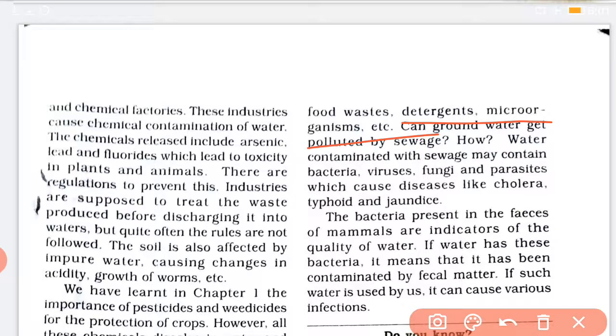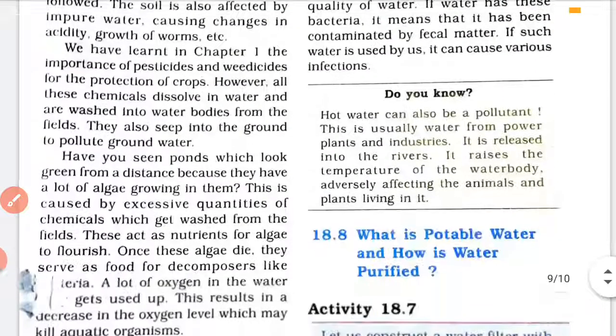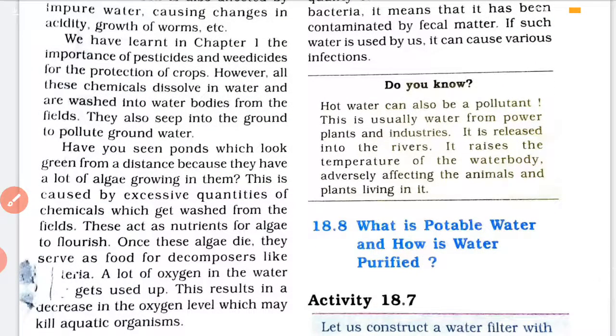Then this sewage contains bacteria, viruses, fungi, many microorganisms which cause disease. So if you drink this type of water, we are sure to fall ill. Okay, so these are a few of the reasons for water being polluted.